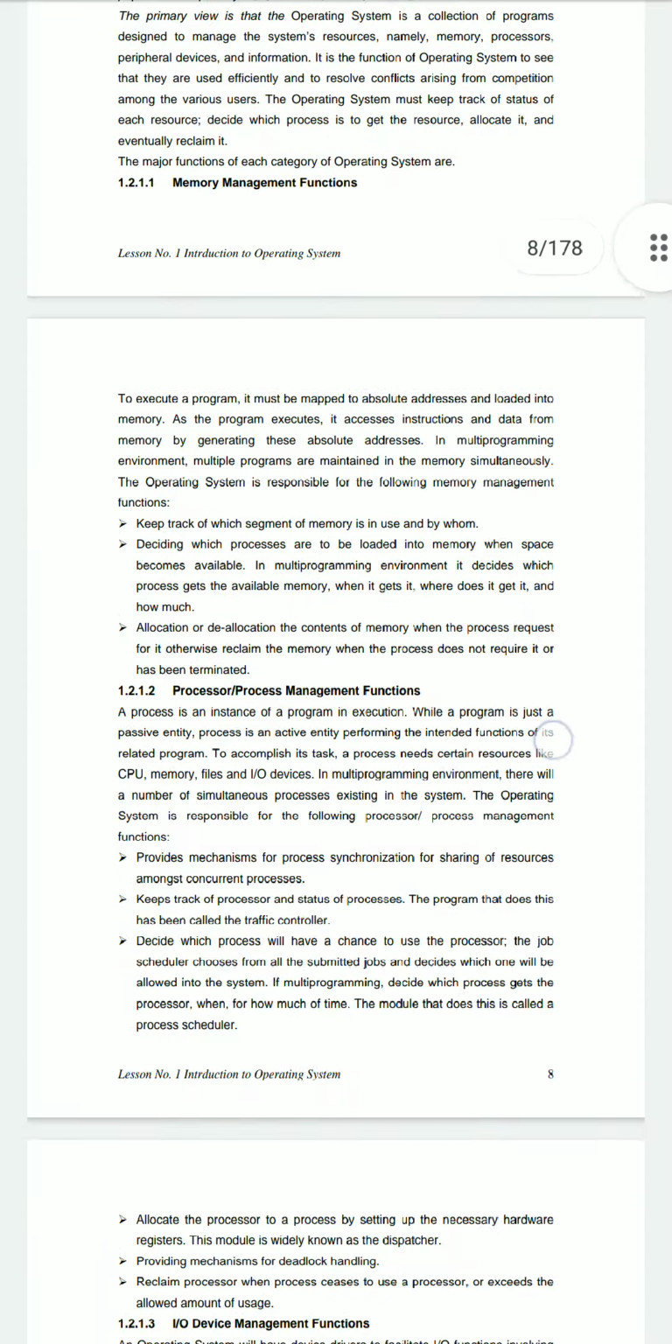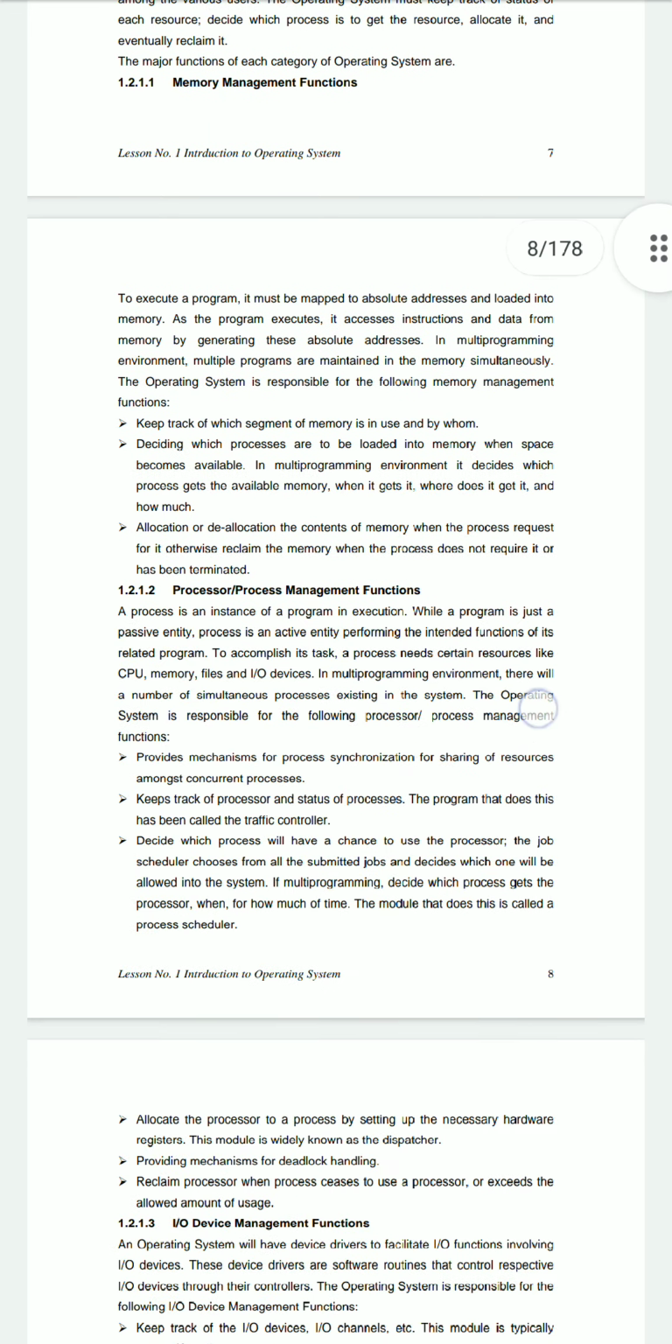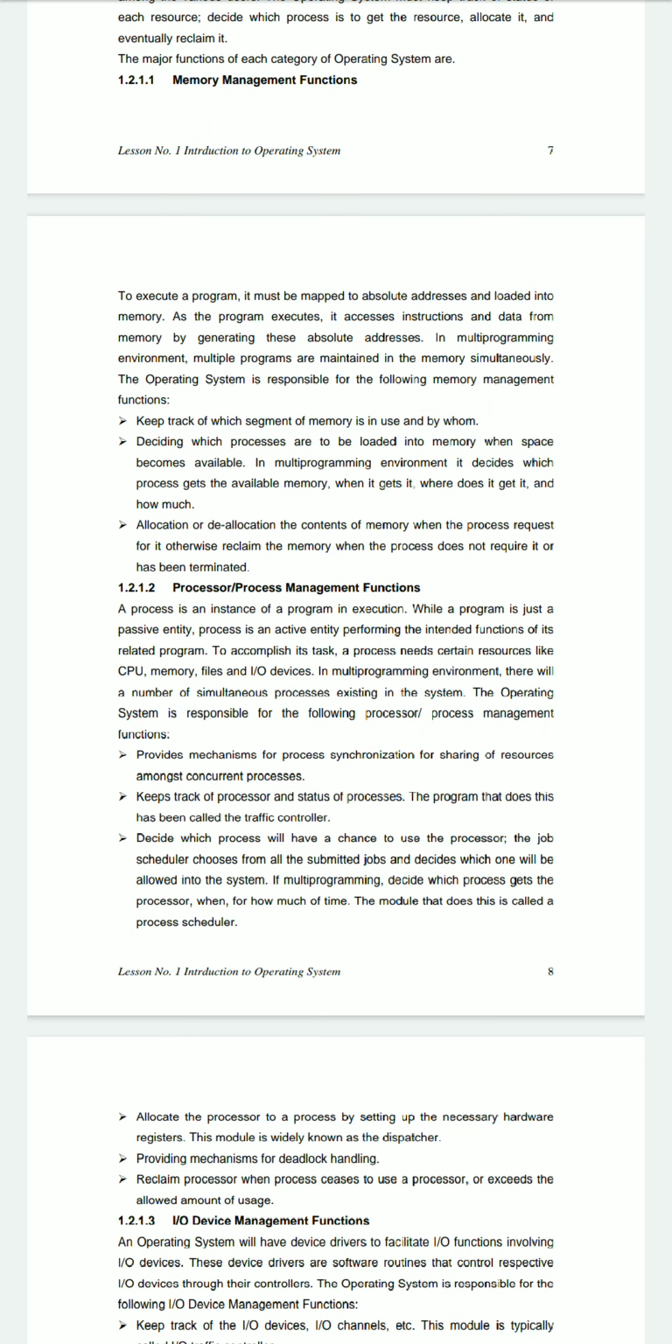So in memory management function, to execute a program, we have to map to absolute addresses and load it into main memory. As the program executes, it accesses instructions and data from the memory by generating these absolute addresses. In a multi-programming environment, multiple programs are maintained in memory simultaneously. So what are the main functions of memory management?